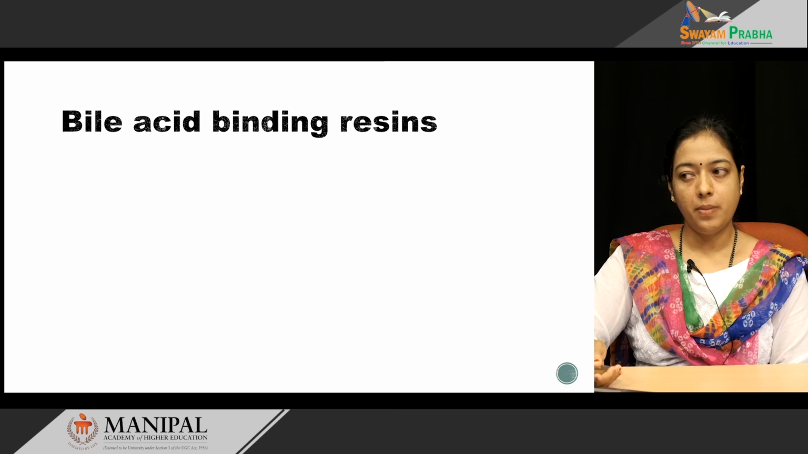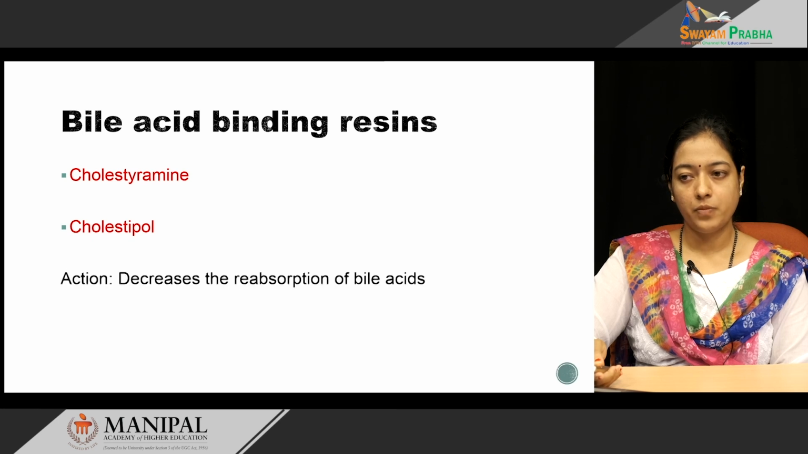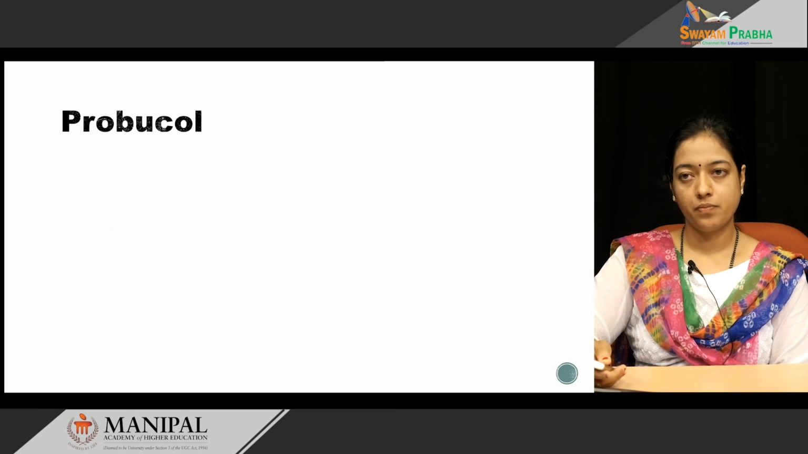Coming to bile acid binding resins, there are two of them: cholestyramine and colestipol. The mechanism of action of these resins is that they decrease the reabsorption of bile acids. When reabsorption decreases, the excess cholesterol goes for formation of bile acid, and when the cholesterol gets converted into bile acid, the level of cholesterol decreases.